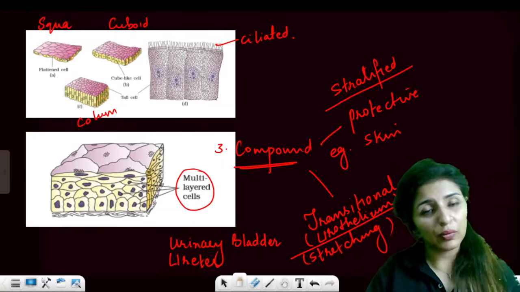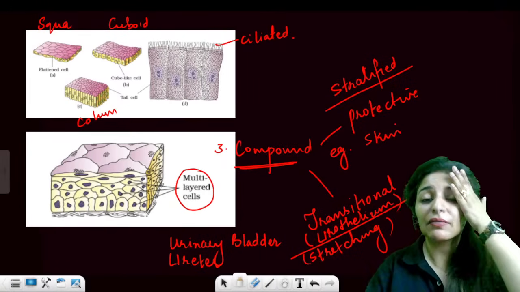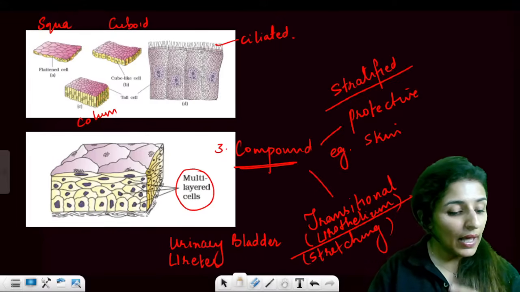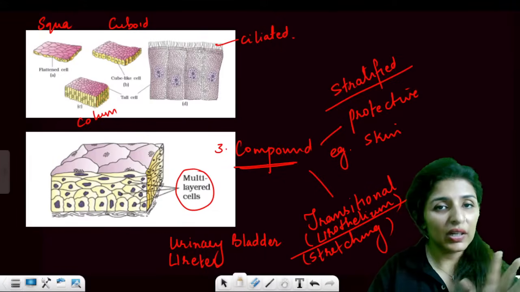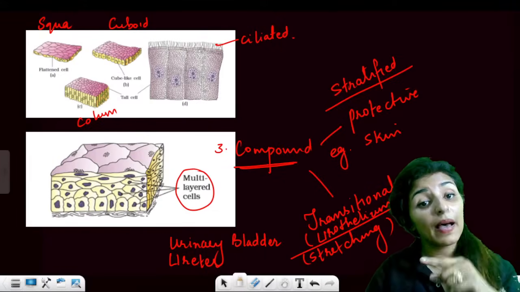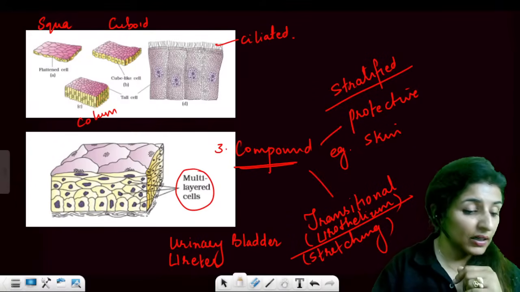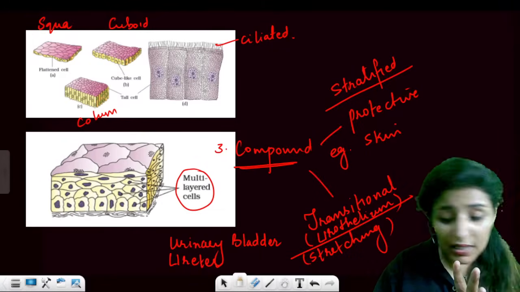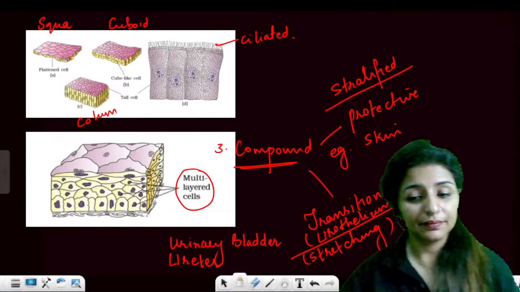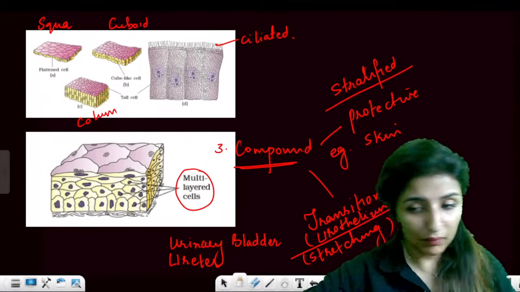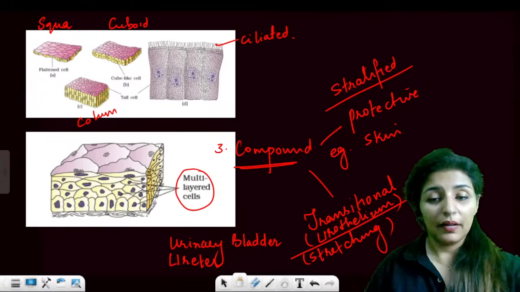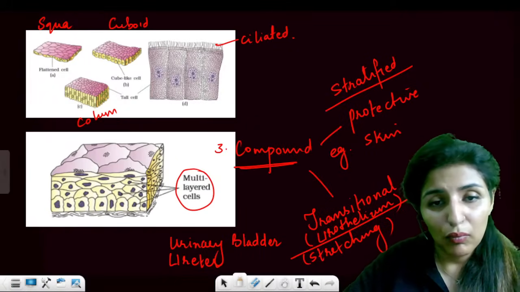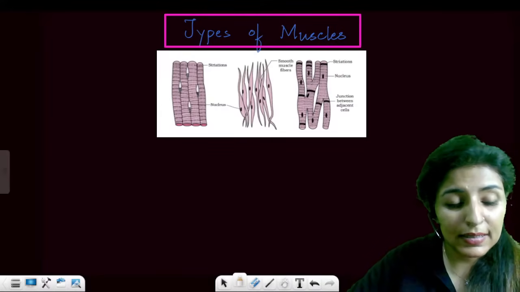Basement membrane, absolutely. So basement membrane is a characteristic feature only of epithelial tissue. And now this basement membrane is a non-living layer. And it is secreted by both epithelial tissue and connective tissue. Is this point clear to everyone? All right. Clear to all? So moving on to next, wait.